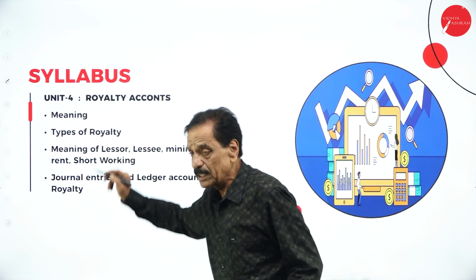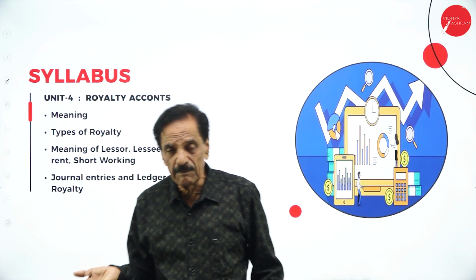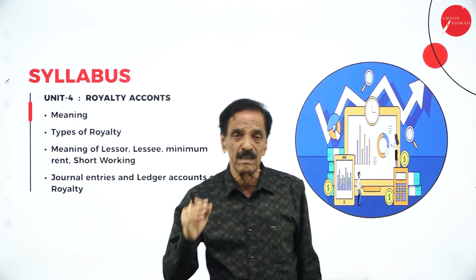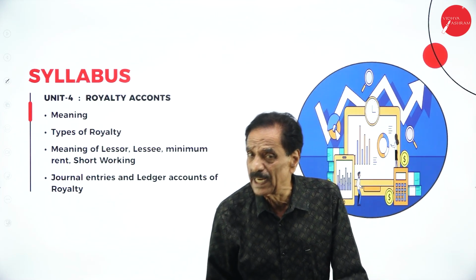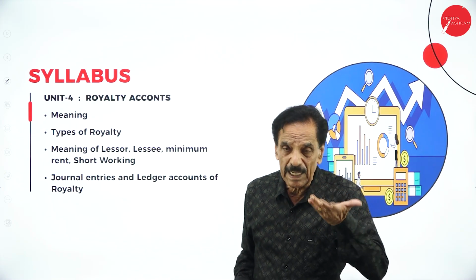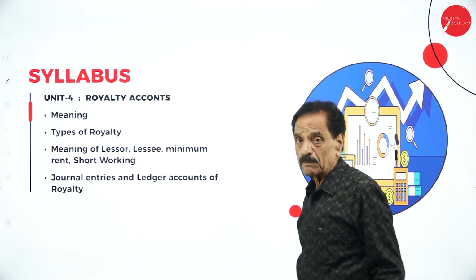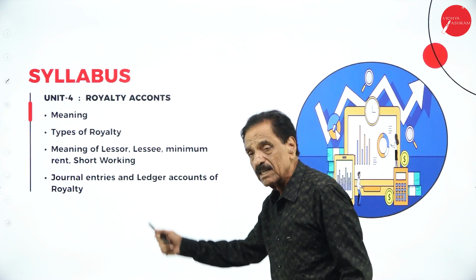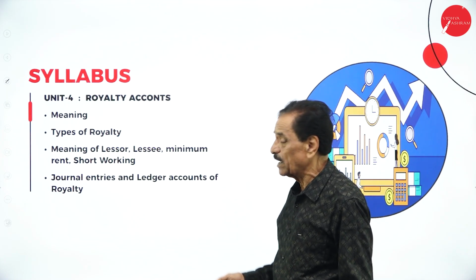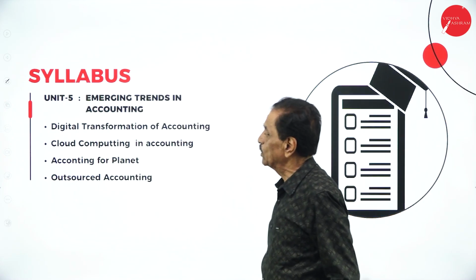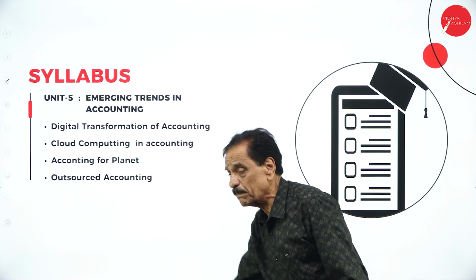Then what is the royalty agreement? A house has been given on lease. The person who gives on lease is called the lessor. The one who utilizes that particular land is called the lessee. The lessor is the giver, the lessee is the user. What is the minimum rent to be paid by the lessee? How much is short working? Connected to journal entries and ledger accounts. All detail will be dealt with when you are teaching Unit 4. So it is only a theory question. I will explain in detail.